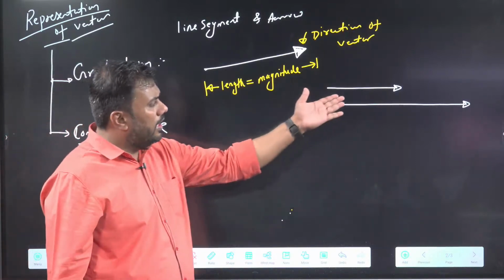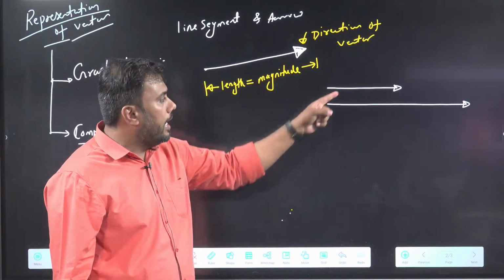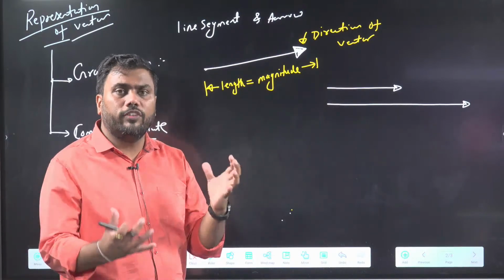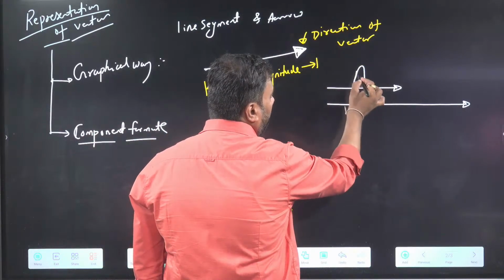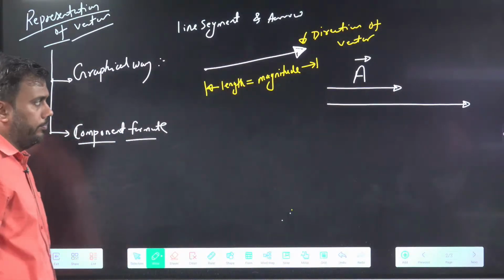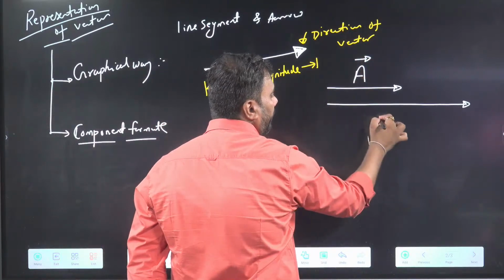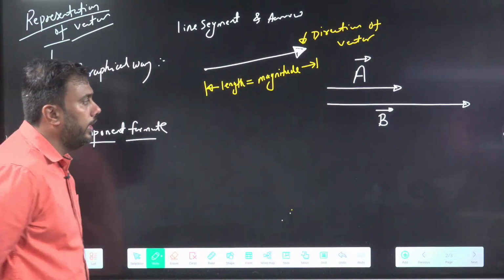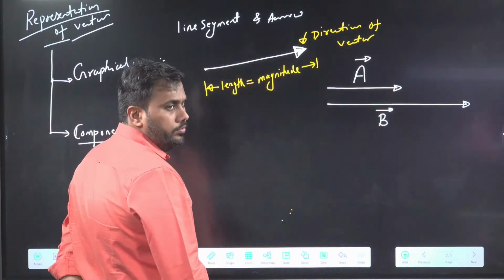Okay. Now, the vectors should be named. Otherwise, how will we talk about them? I am saying this is second, this is first. We will not always name the vectors like this. We should give some name to a vector. Vectors are usually named with an English alphabet letter and arrowhead. So let's say this vector is A vector and the other vector, let's say, is B vector. Here I was telling you that A and B have a double length relation.